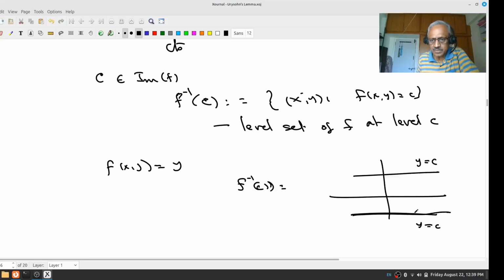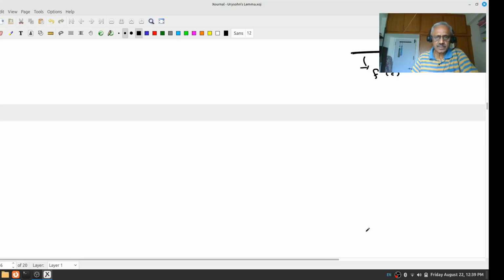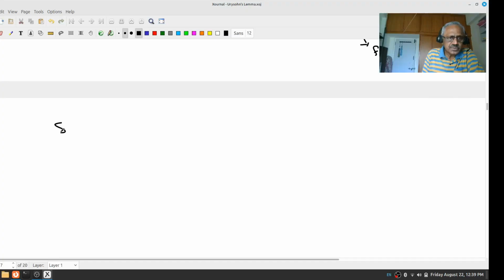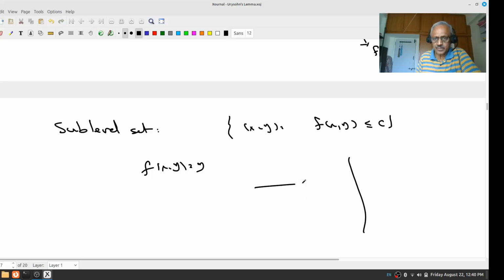So this is the level set, your f inverse of C. And this is called a sublevel set, that is the set of all xy so that f of xy is less than or equal to C. For example, in the case of our f of xy equal to y, our sublevel set will be this.